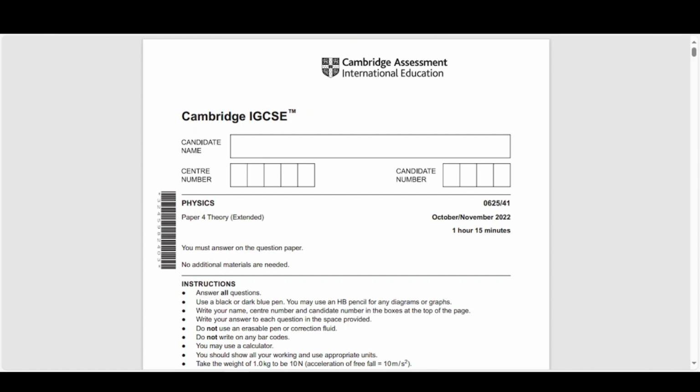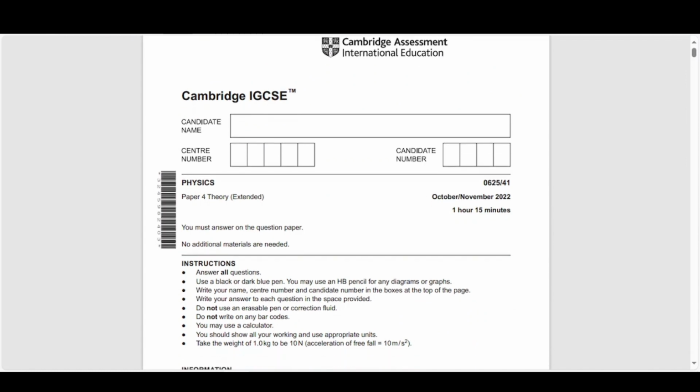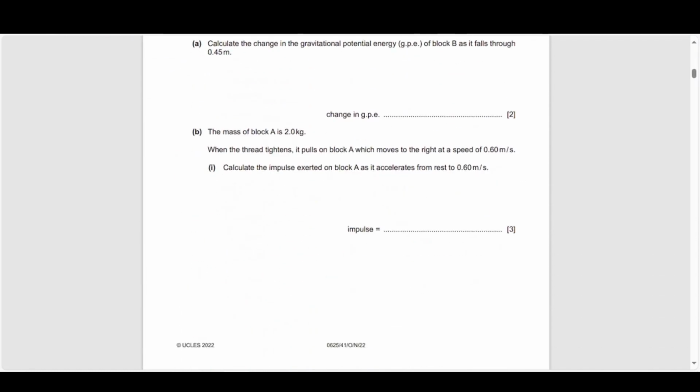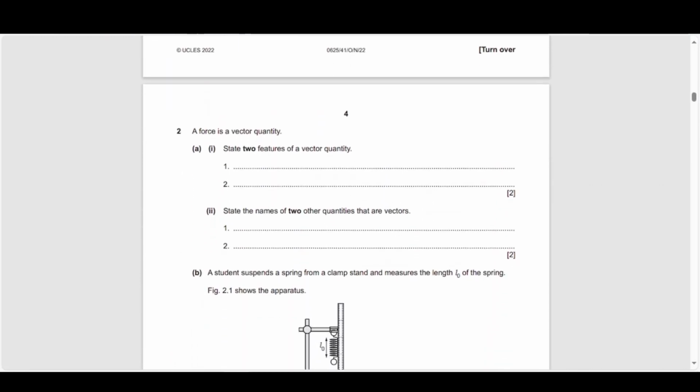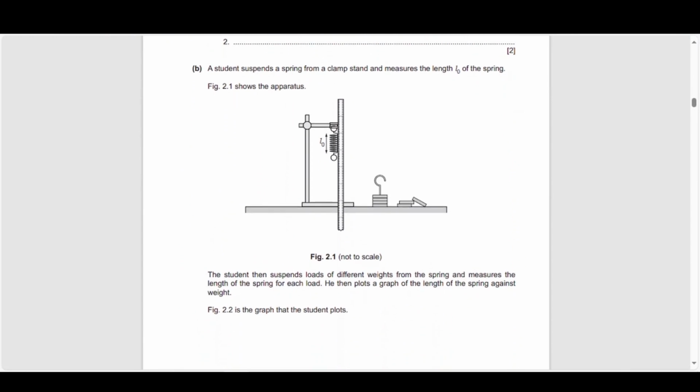So let's now look at October-November 2022, variant 4.1. So the first question on the chapter of forces and matter is 2b, which is a nice question on Hooke's law. A student suspends a spring from a clamp stand and measures the length L0 of the spring. So we know that essentially this length here is what's being measured. That's the unextended length of the spring. That is the length of the spring when there is no load attached to it.